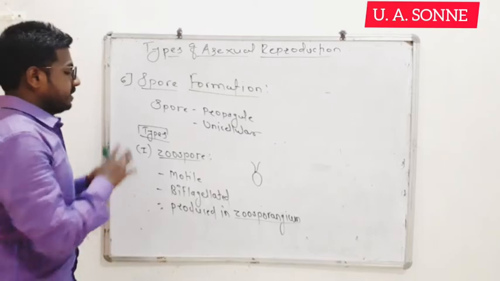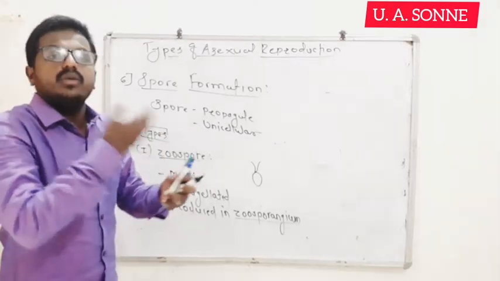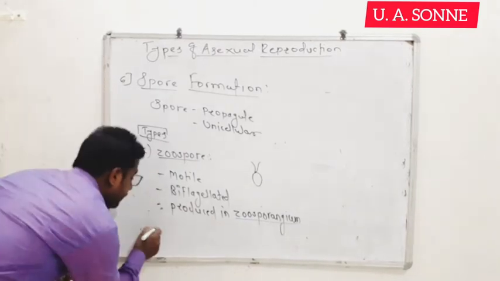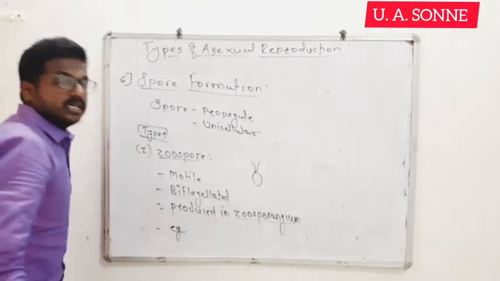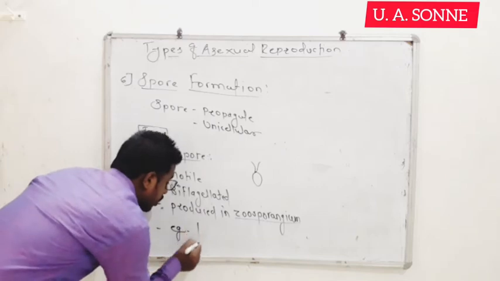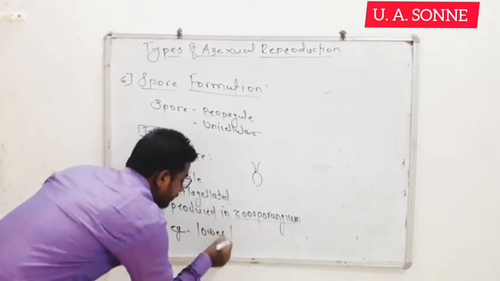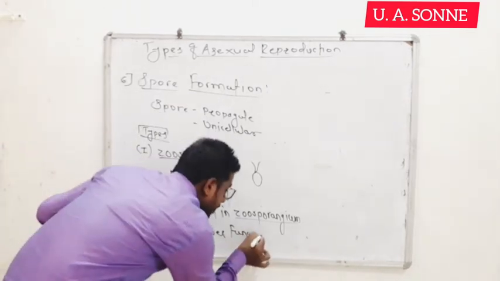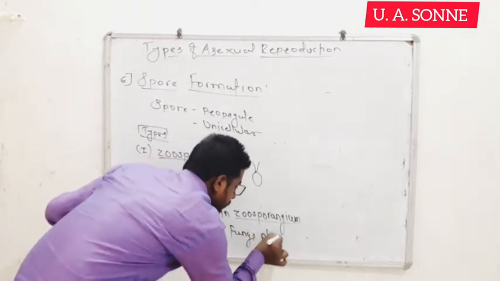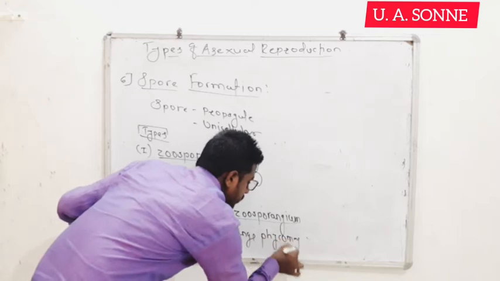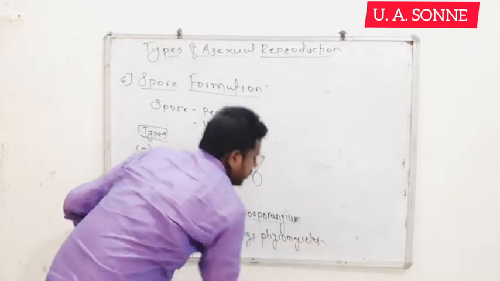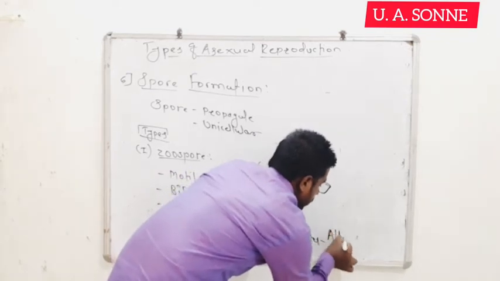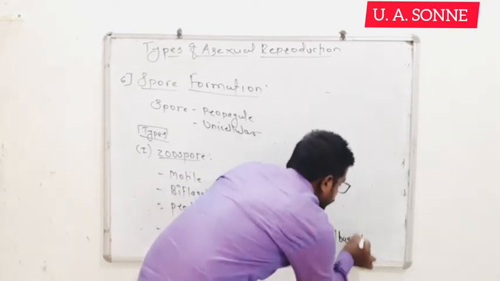These zoospores play an important role in asexual reproduction. In which organisms? They play an important role in asexual reproduction in the lower fungi, Phycomycetes, that is Albugo and Phytophthora.